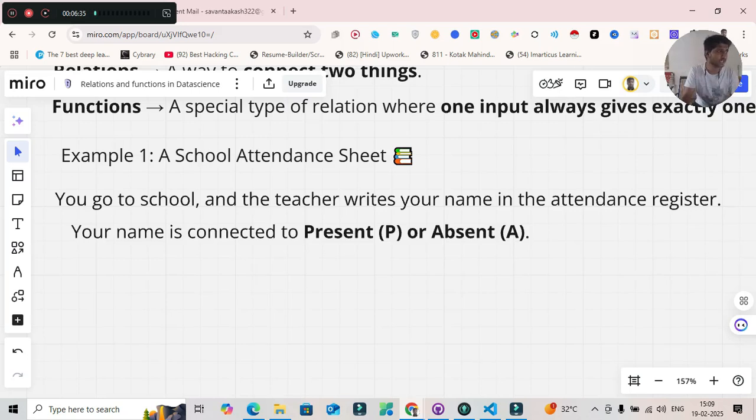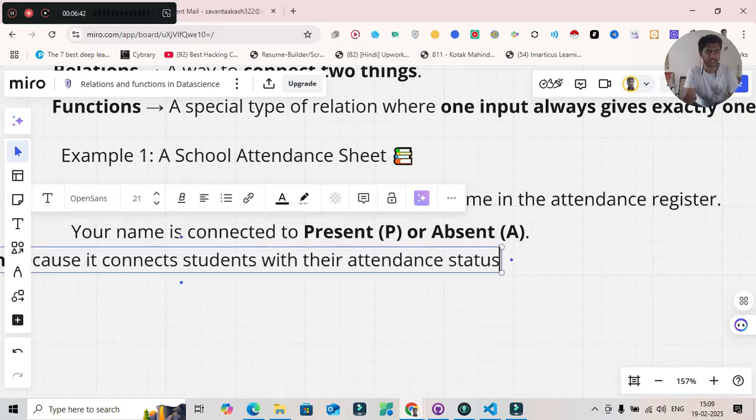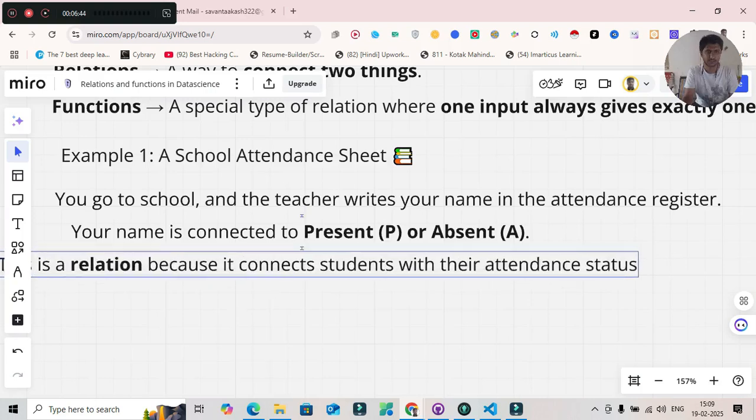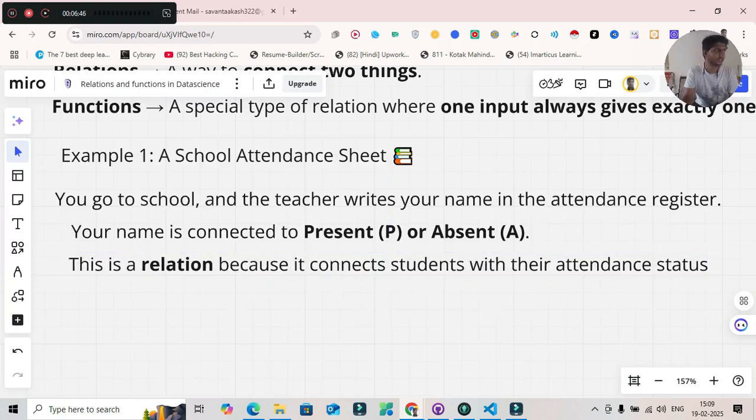So that is what we can say. There is a relation, correct, between the student and the attendance status. So this is what you need to understand, okay, in a general sense. So we'll go and then try to understand.